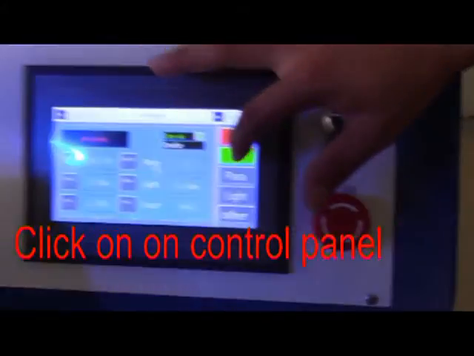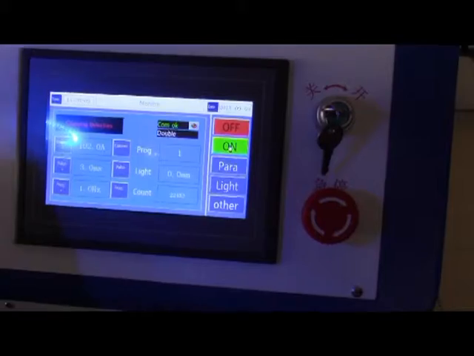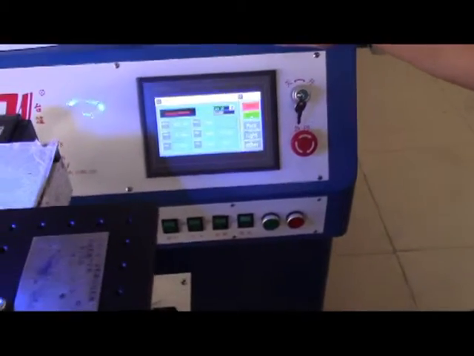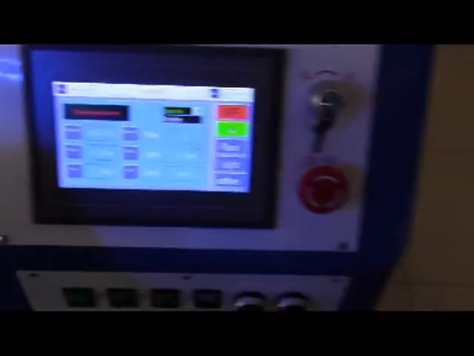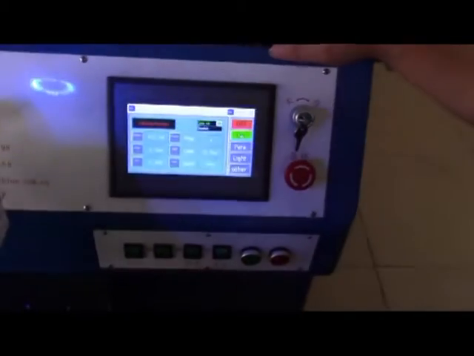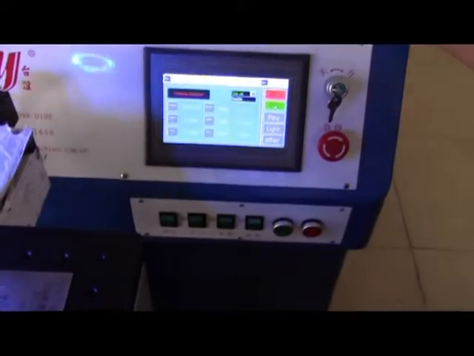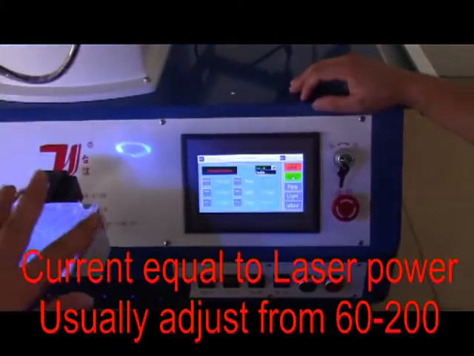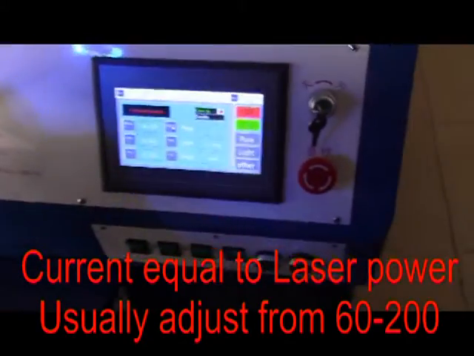Control panel on. So control panel mainly adjusts the 3 parameters. The first is current, and the second health, and the third is frequency. So for the current, normally from 200.